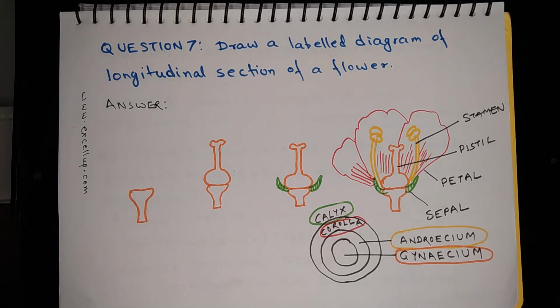You can recall that there are 4 whorls in a flower. The outermost whorl is composed of sepals and the whorl is called calyx. The individual unit is a sepal and the group is called calyx. The next whorl is composed of the petals and the group is called corolla. Then comes the group of stamens, which is called androecium, and the ovary is there, which is called gynoecium.